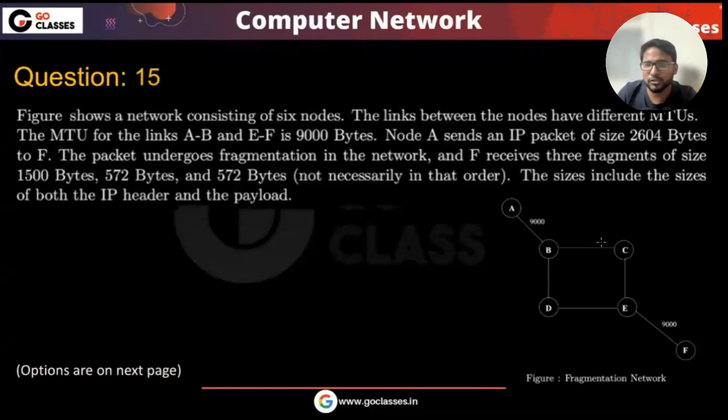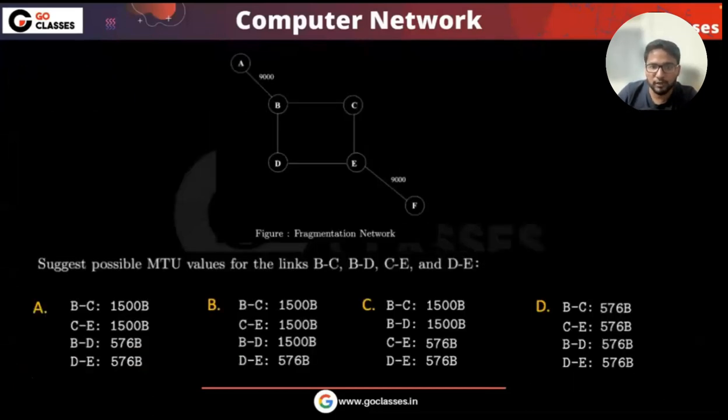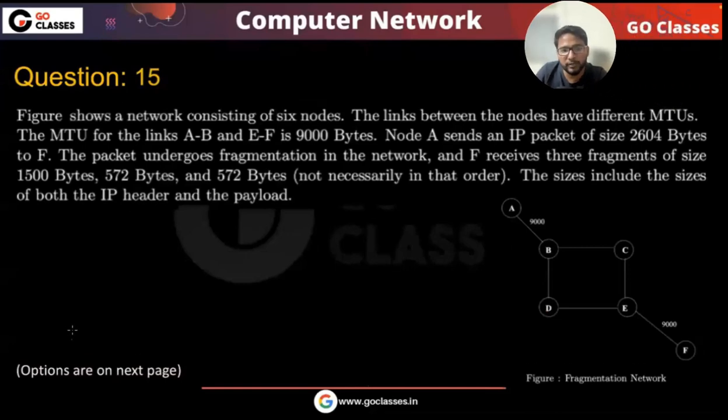So let's now do this question. This question I have taken from CMU. The link is not here, but yes, I have taken this question from CMU. They are saying that there are 2 MTUs given, which are 9,000 and 9,000. Two MTUs are given to you: the A2B link and the E2F link. The E2F is 9,000 and A2B is also 9,000.